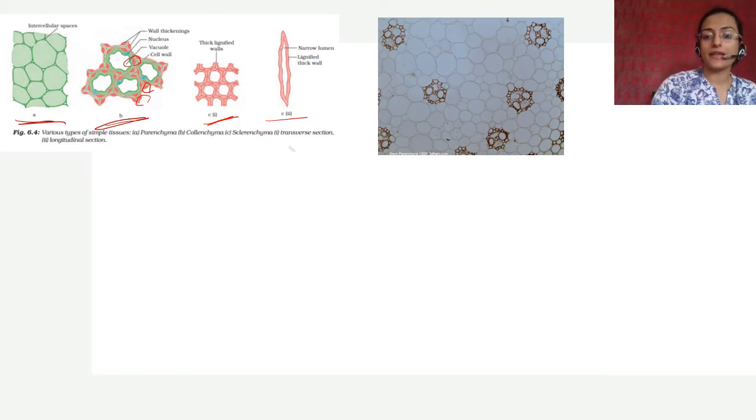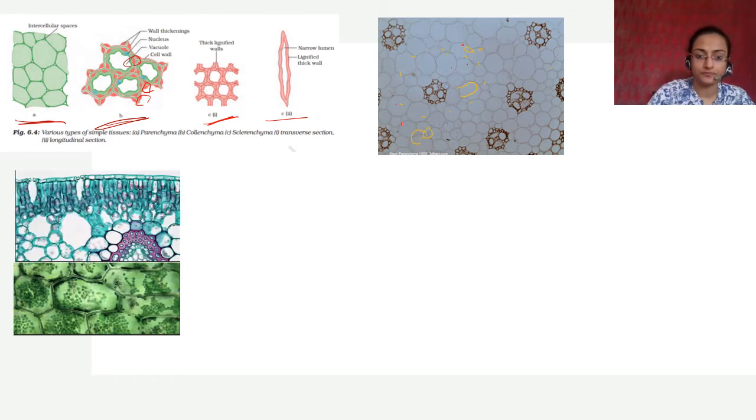This is parenchymatous tissue, right? All of this that you see, all of these big cells that you see like the bubbles, these are all parenchymatous tissue. ये सारा जो छोटा छोटा दिख रहा है, छोटा छोटा नहीं, these big ones, right? You can see that they have intercellular spaces here, here, and here. So these are parenchymatous tissue.